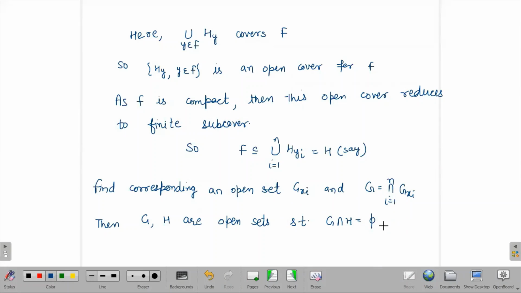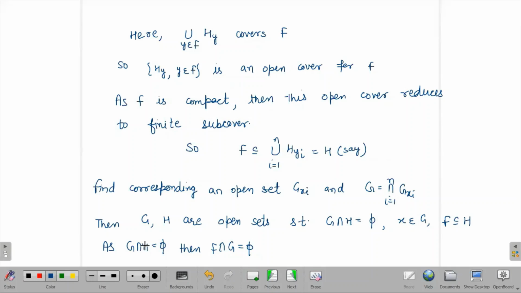So here we have x belongs to G, F is contained in H. So G intersection with H is empty, then F is contained in H. So can we write F intersection with G is equal to empty? Because F is fully contained in this H, or you can say equal also.